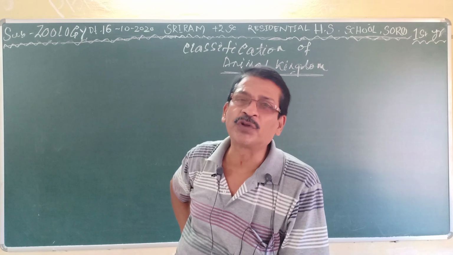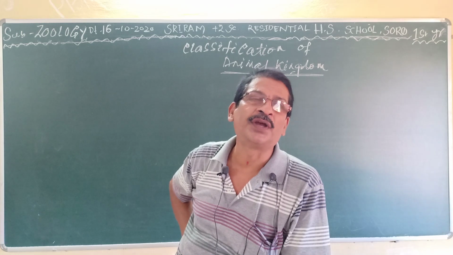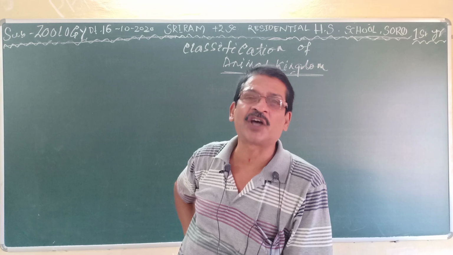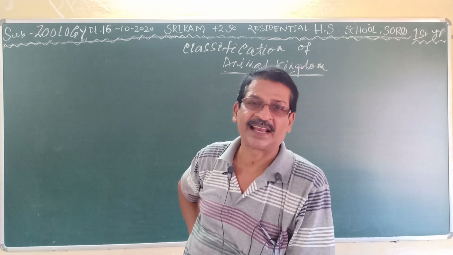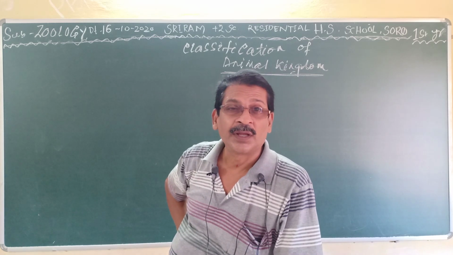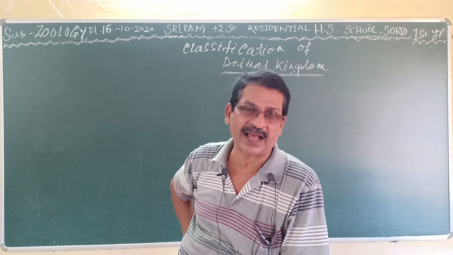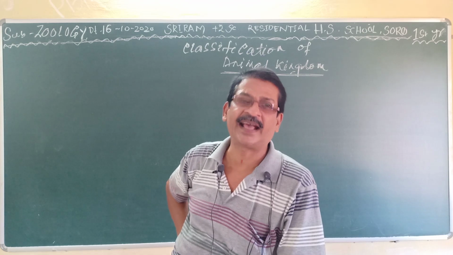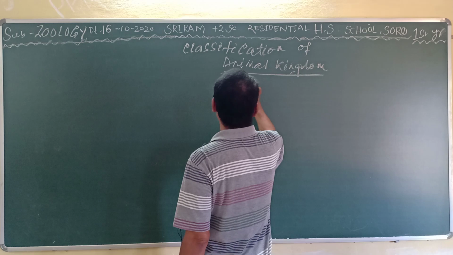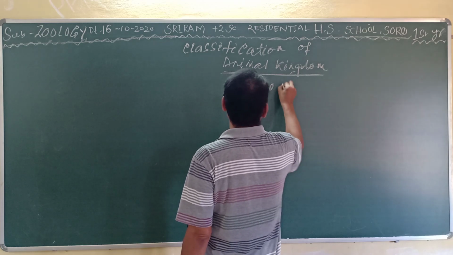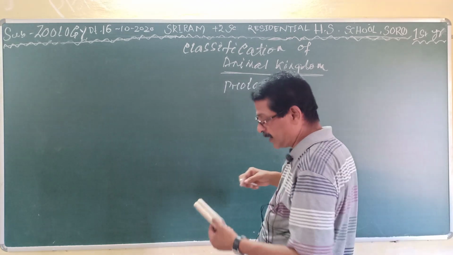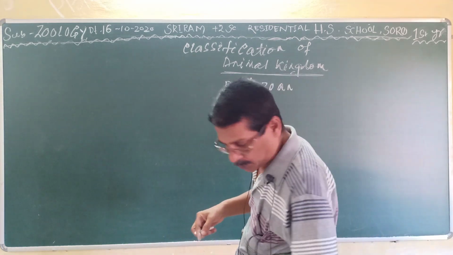It includes those of both plants and animals, and it also contains some fungi like the yeast. In animals there are a large number of unicellular organisms, technically called protozoans, which are under the phylum Protozoa. Clear?